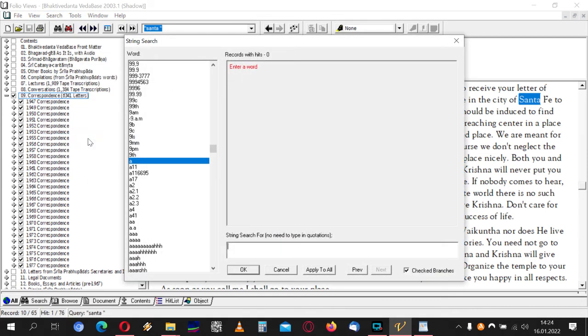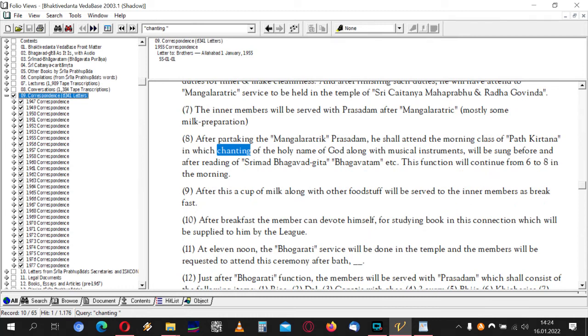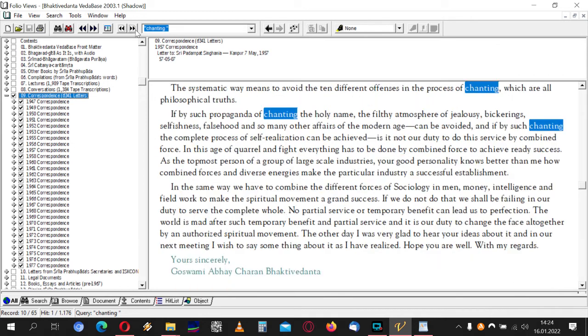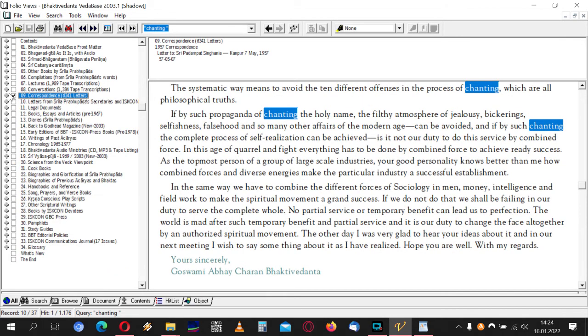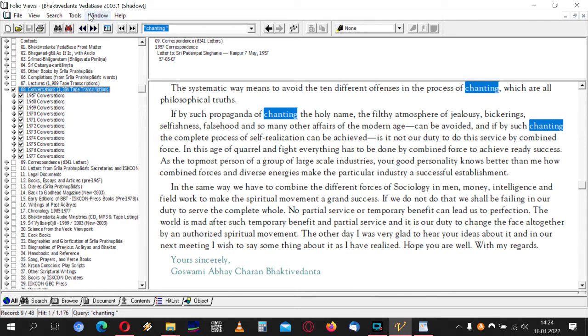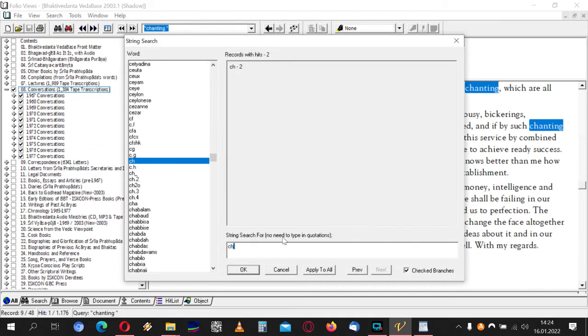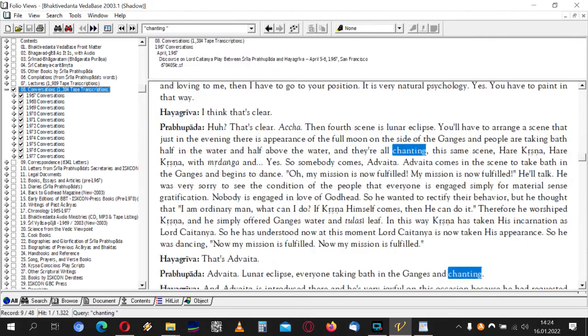Or let's use string search, chanting. Around 1,100 hits. So then you can search chanting in Prabhupada's letters, what he was saying in his letters about chanting, just as an example. Or you can also select his conversations. This is his room conversations and stuff like this. You can go to tools, string search. We can look for chanting. So we get a lot of hits. So we can search the room conversations.